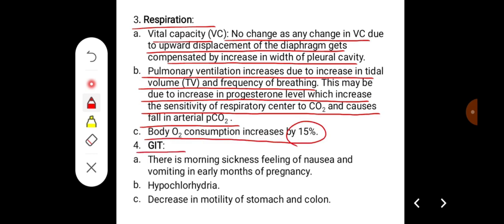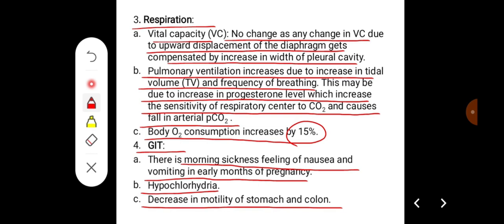Their action on the GIT: there is increased morning sickness, feeling of nausea and vomiting in early months of pregnancy. So there can be hypochlorhydria, and there can be decrease in motility of the stomach and the colon because of the effect of progesterone.